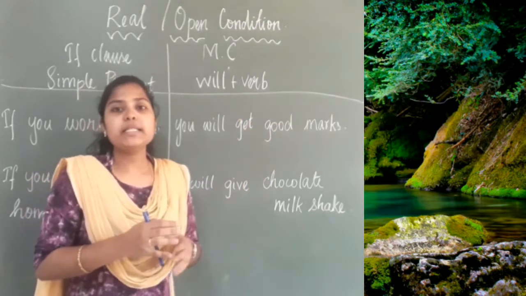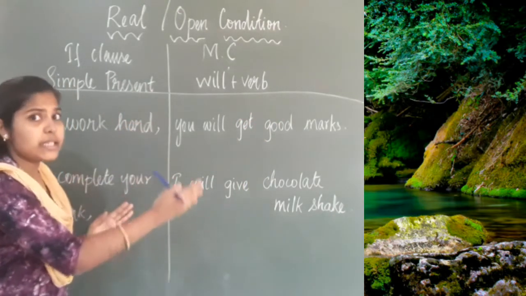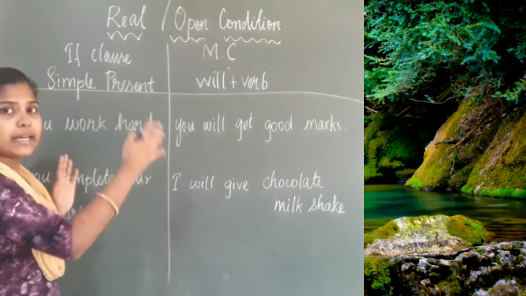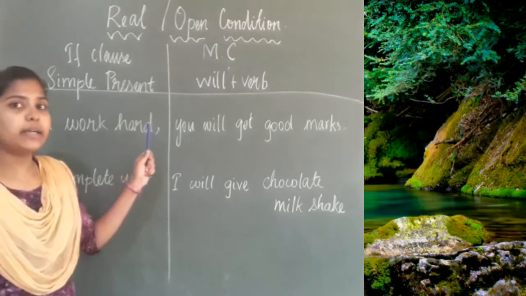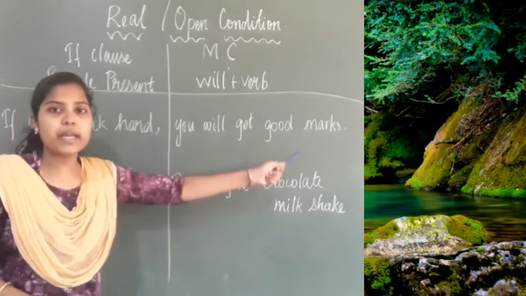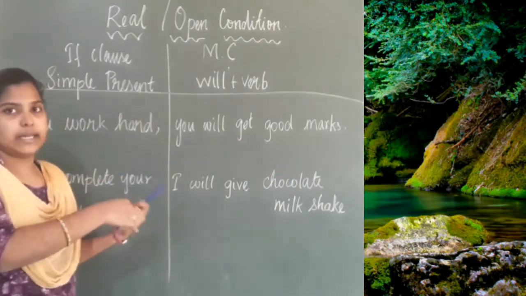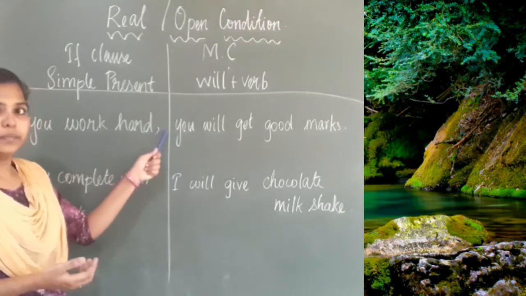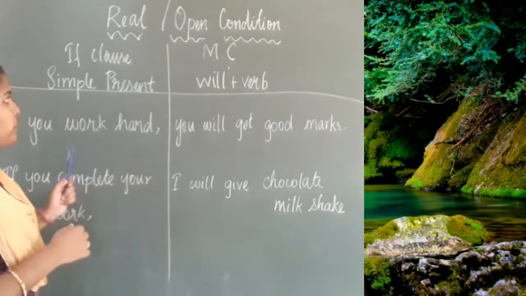And as I told you already, if the sentence begins with the if clause, we have to use the punctuation mark, comma, then write the main clause. If we are writing the main clause at the beginning of the sentence, no need to use the comma. Now look at this example, then I will explain.